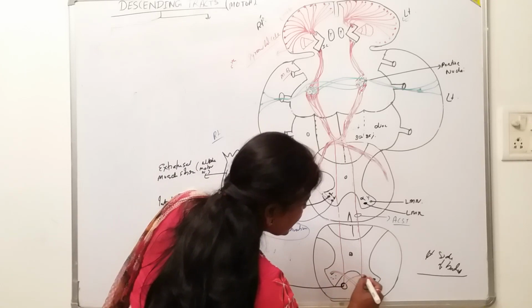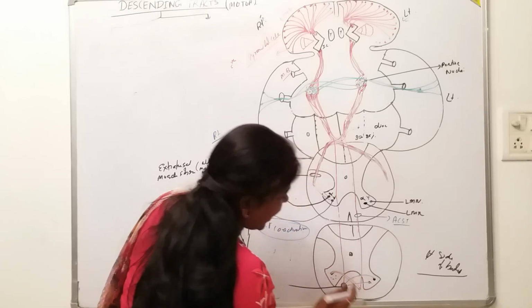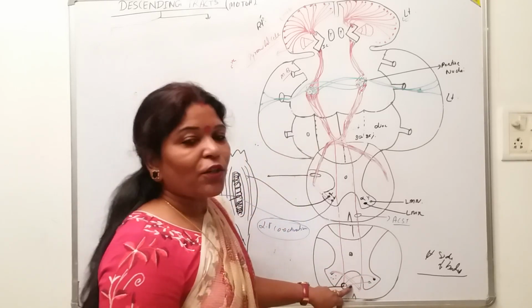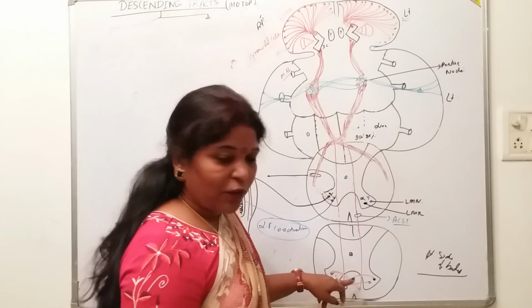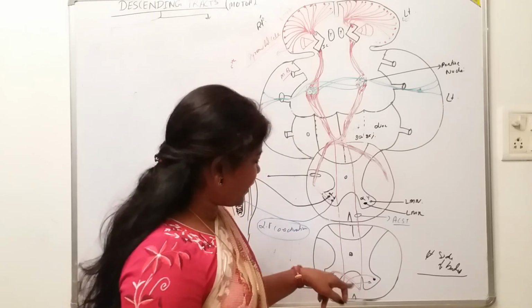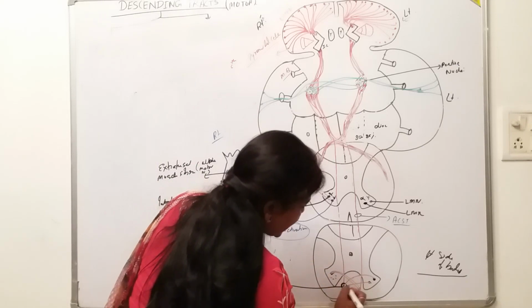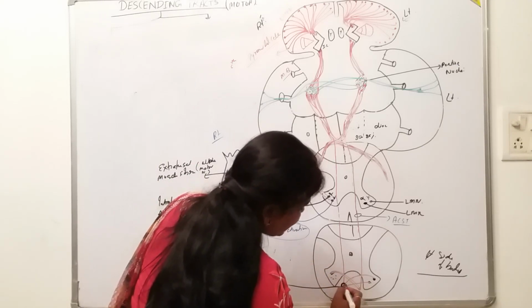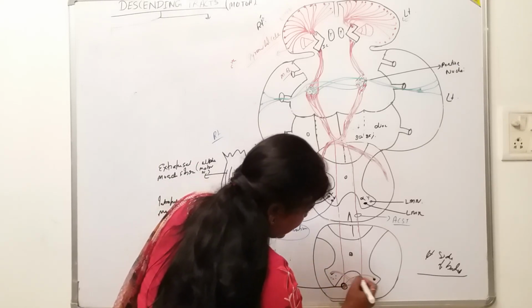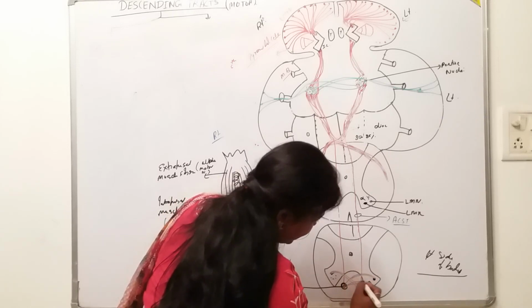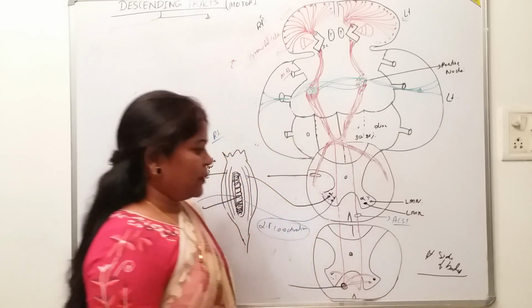Okay. In the anterior white commissure, it is formed like that, the crossing of the fibers here. So this anterior corticospinal tract will move to the contralateral side, and there it will synapse, isn't it?